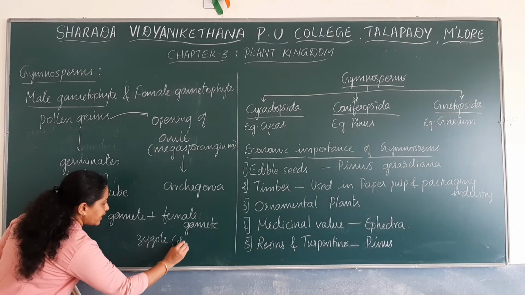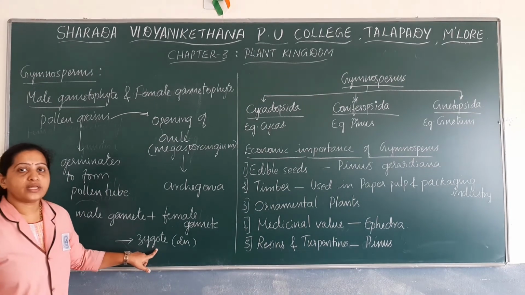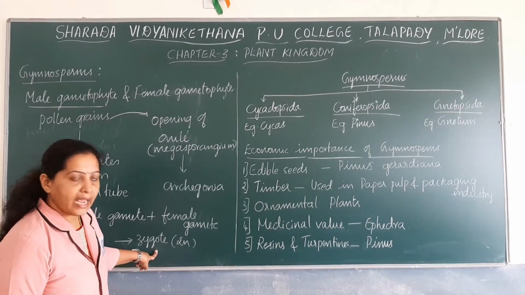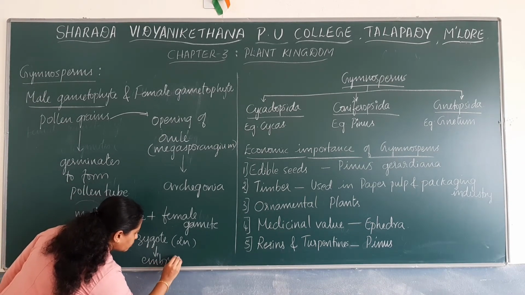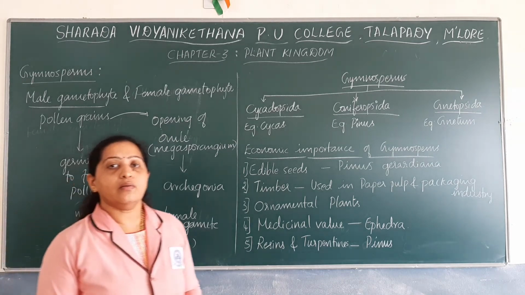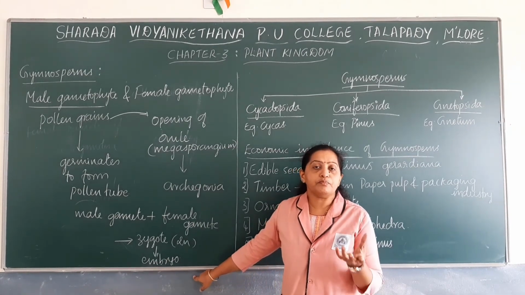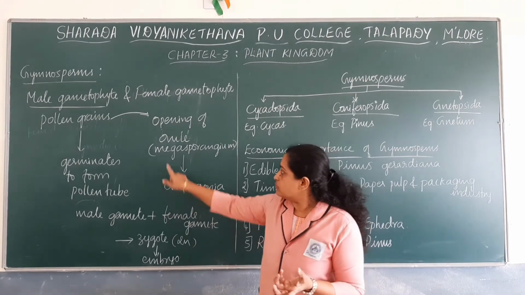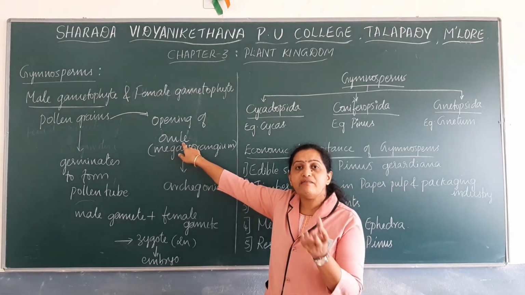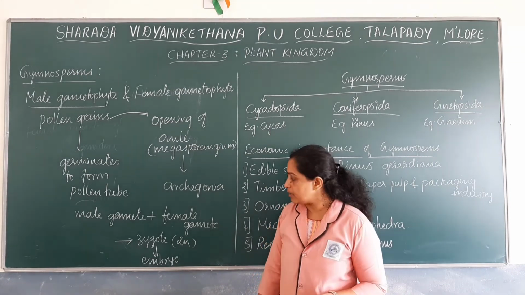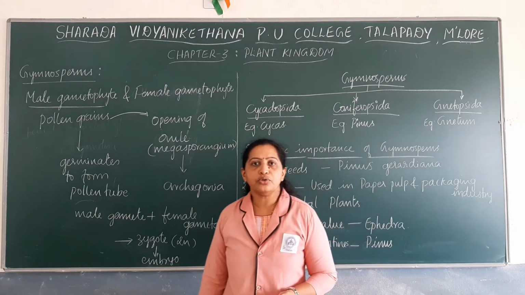Now the zygote formed is diploid. So this zygote then develops into an embryo. Once the embryo is formed inside the ovule, the ovule then transforms into seed. Remember that once the zygote develops into embryo, the ovule transforms into seed.